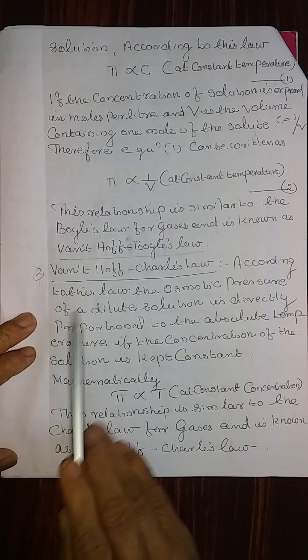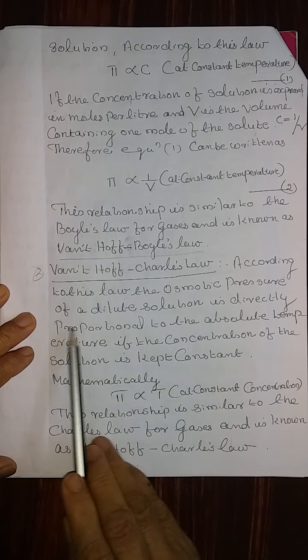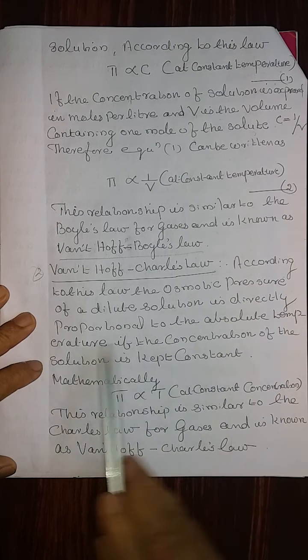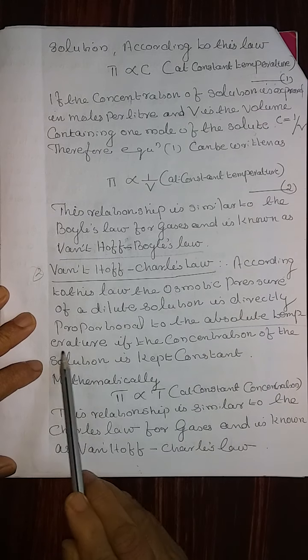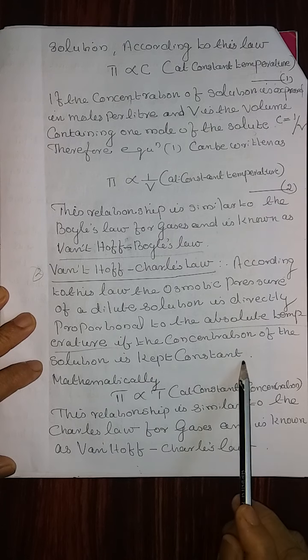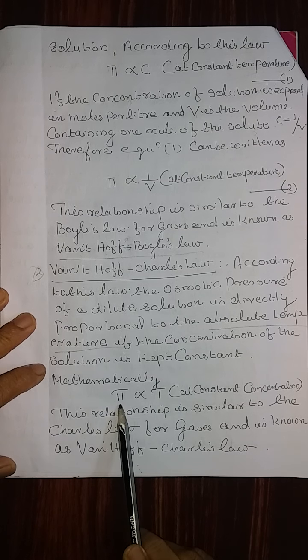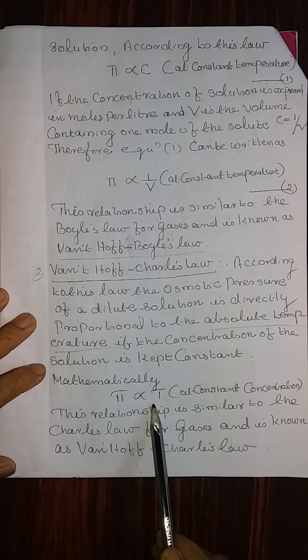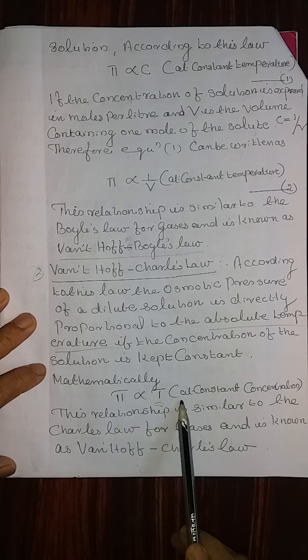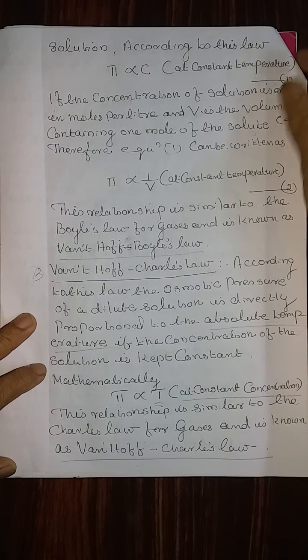Second one, Van't Hoff-Charles law. According to this law, the osmotic pressure of a dilute solution is directly proportional to the absolute temperature if the concentration of the solution is kept constant. Mathematically, pi, the osmotic pressure, is directly proportional to the absolute temperature T at constant concentration. This relationship is similar to Charles' law for gases and is known as Van't Hoff-Charles law.